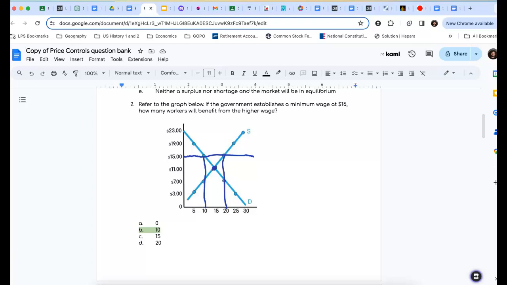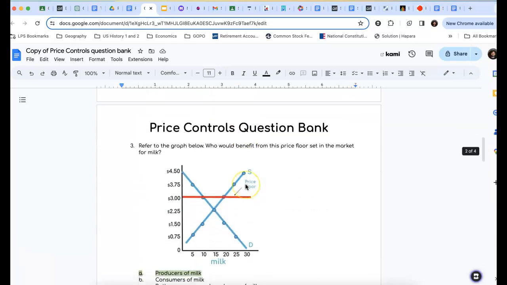Everybody else loses out. And honestly, even the workers that keep their jobs, and we talked about this in class, might see hourly cuts. They may not get fired, but they may work fewer hours and then overall make less money. So that's not a good thing. But assuming that doesn't happen, about 10 of them would benefit from that. But everybody else would not come out very happy.